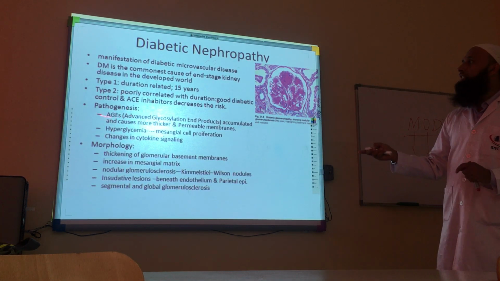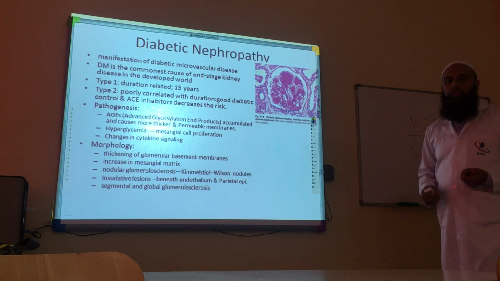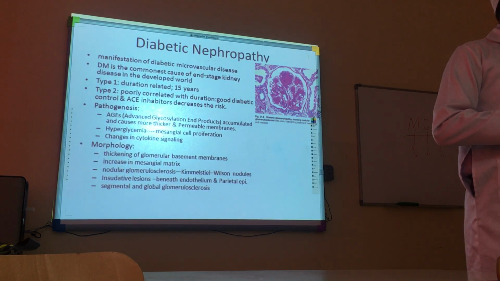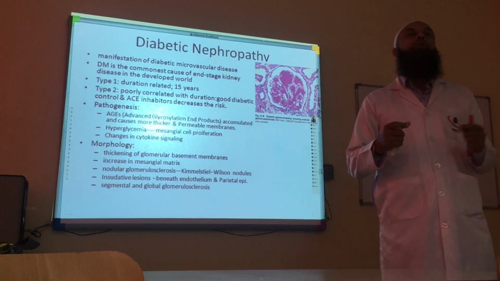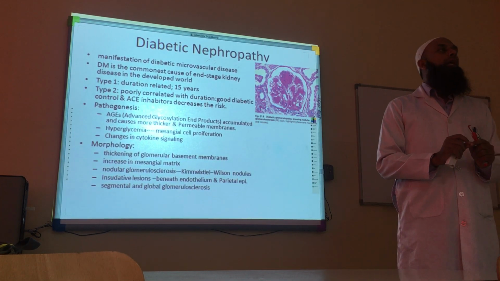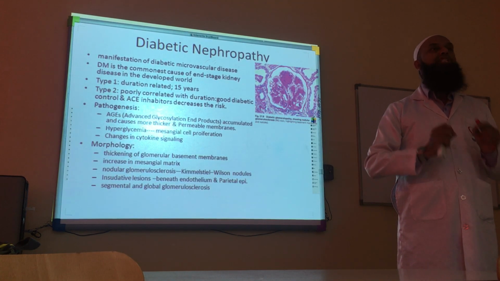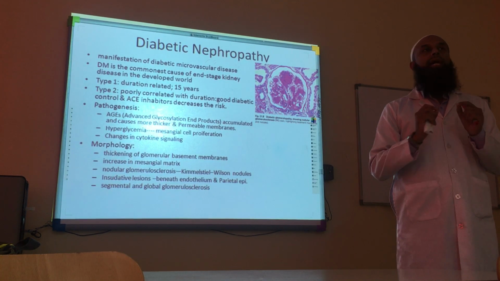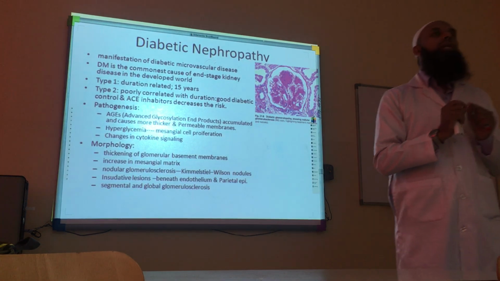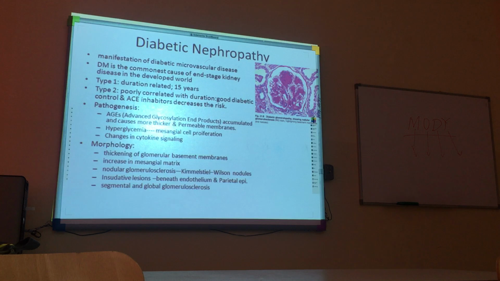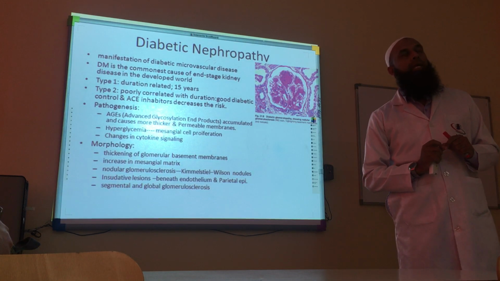So what is the pathogenesis? You know that a lot of diabetes is related to hyperglycemia, but it is not only hyperglycemia, rather there are specific products which are called AGEs. What is AGEs? It is called advanced glycosylation end products.